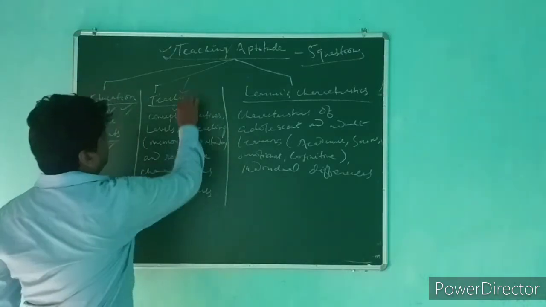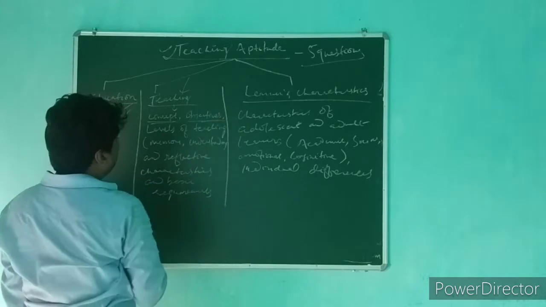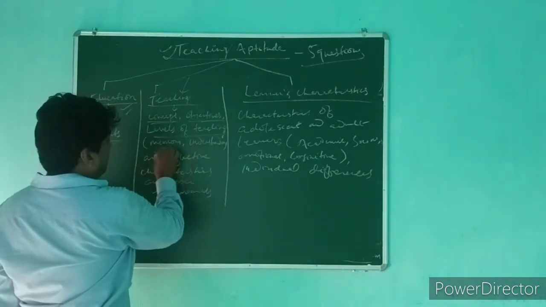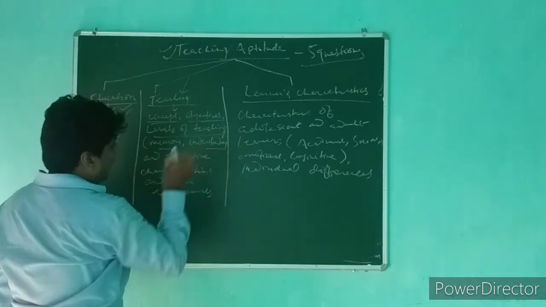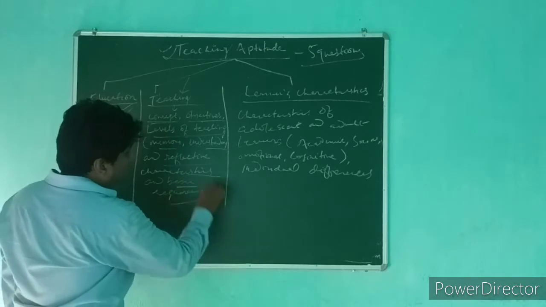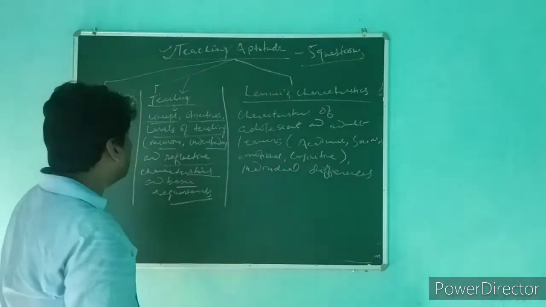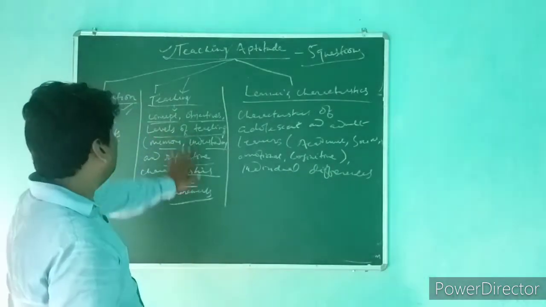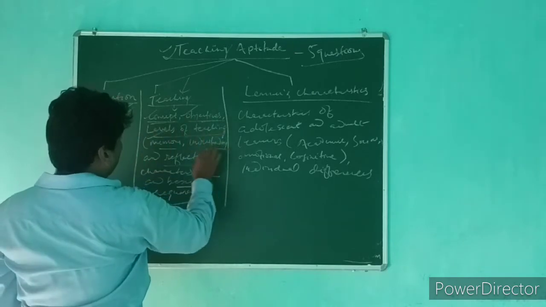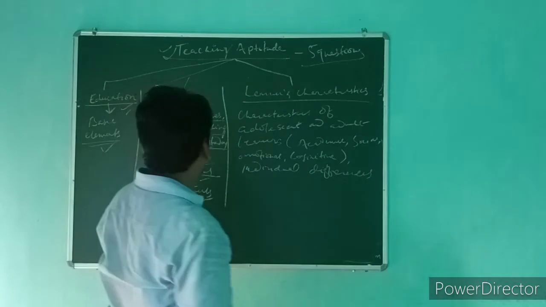Within this subtopic, we have to study the concept of teaching, objectives of teaching, levels of teaching, memory, understanding, and reflective characteristics, and basic requirements. These are the key terms or ideas that we have to study within teaching.